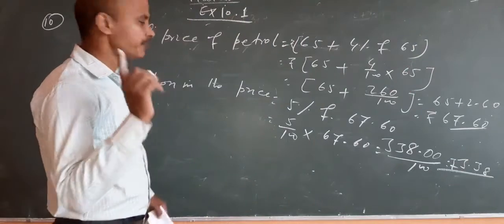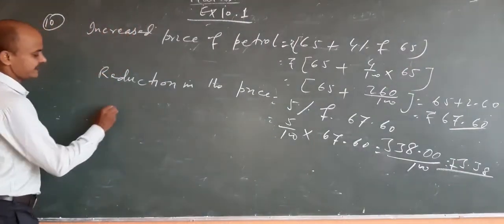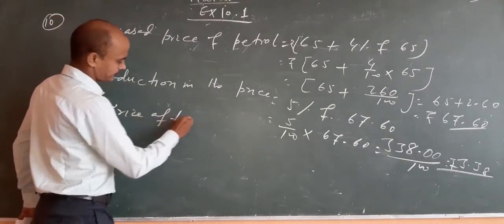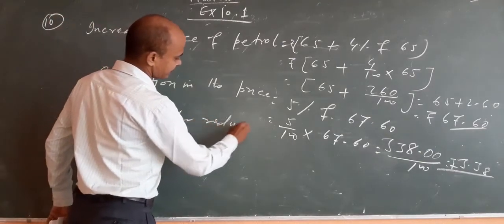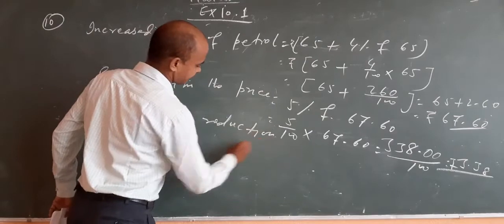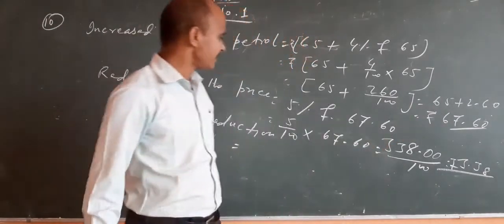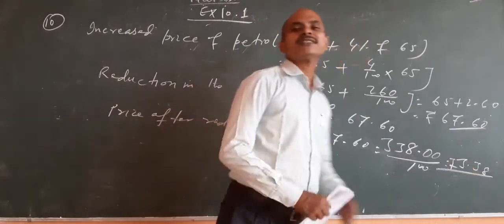So the final price of petrol, the price after reduction, is 67 rupees 60 paise minus 3 rupees 38 paise.